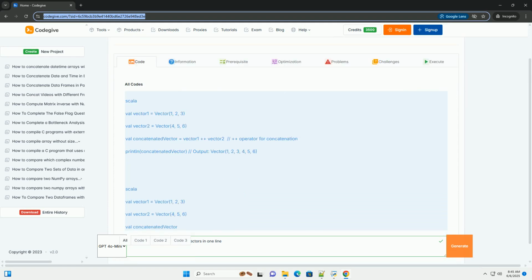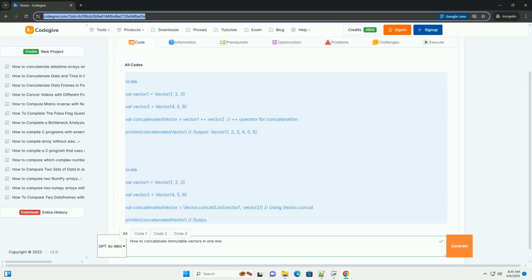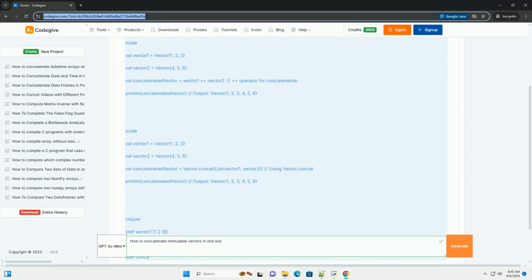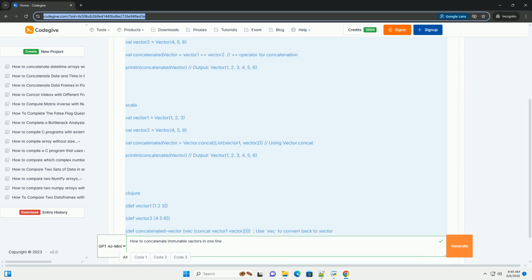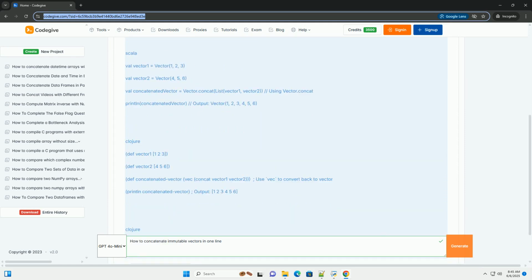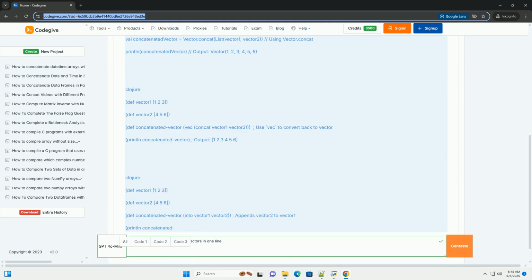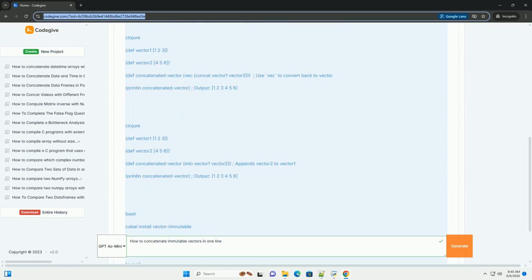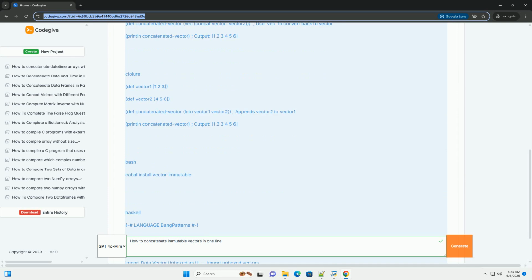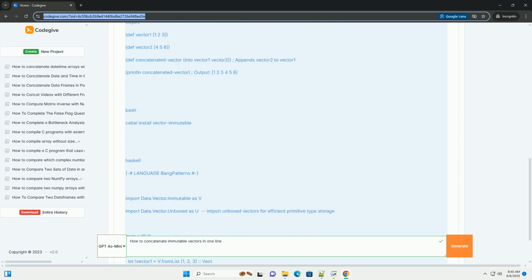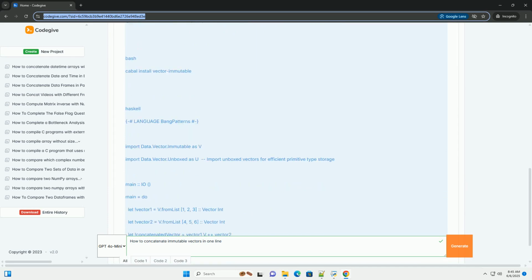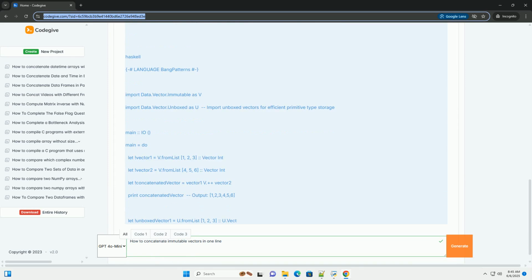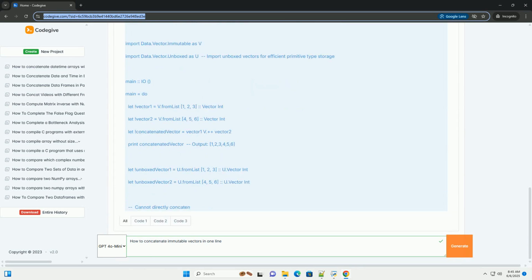Concatenating immutable vectors in one line, and beyond. This tutorial will explore how to concatenate immutable vectors in various languages, with a focus on achieving this, where possible and reasonable, in a single line. We'll discuss the trade-offs and complexities involved, particularly considering performance and code readability.